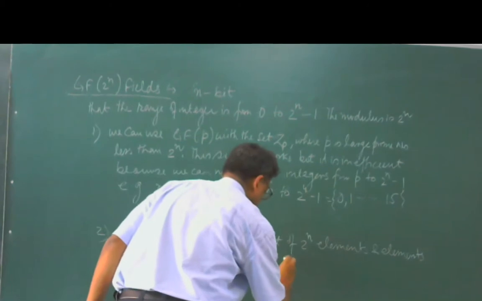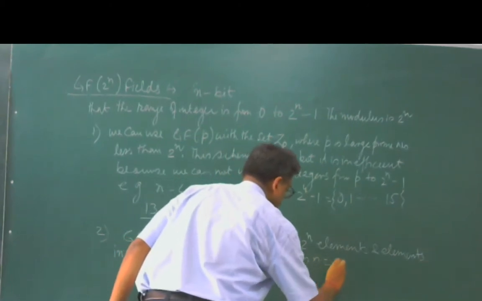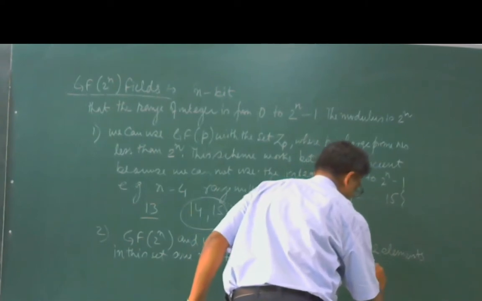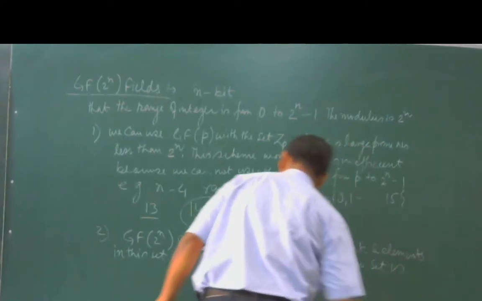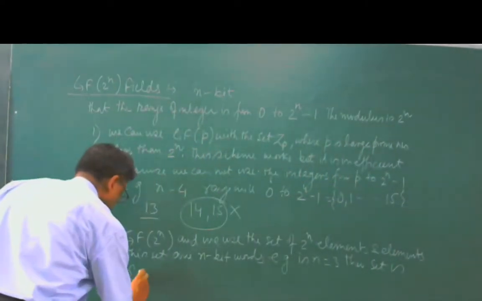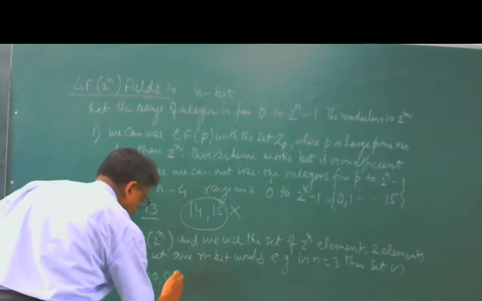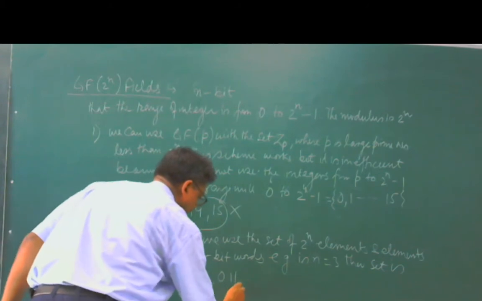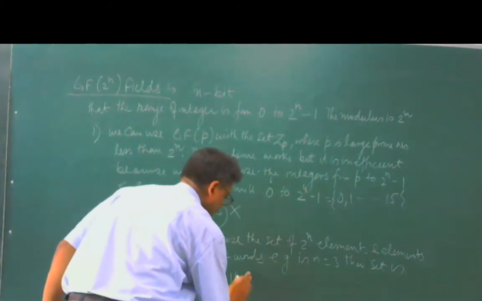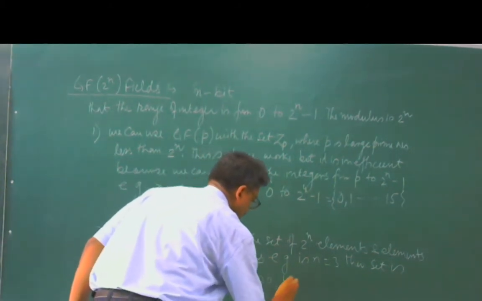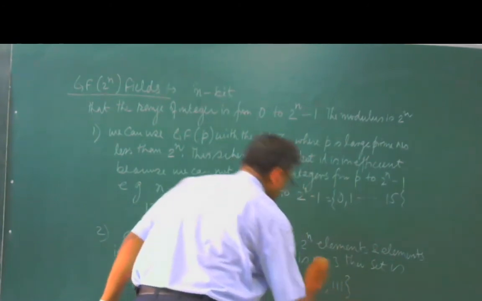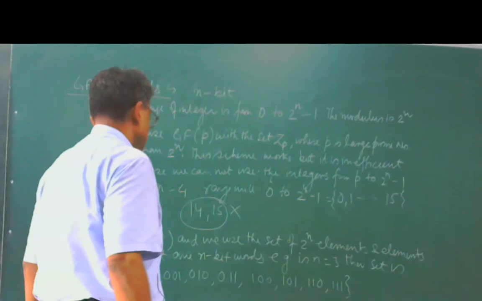For example, if n is equal to 3, then the set is 000, 001, 010, 011, 100, 101, 110, 111. So this set will be used.